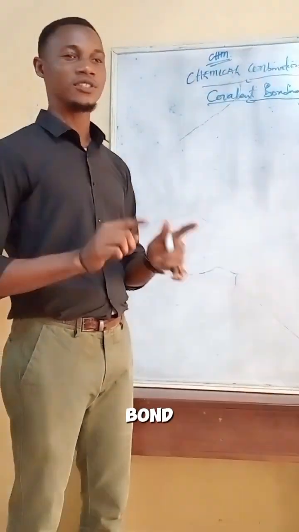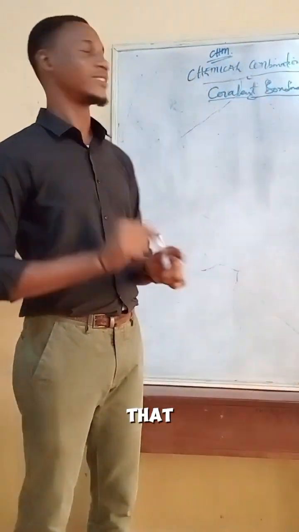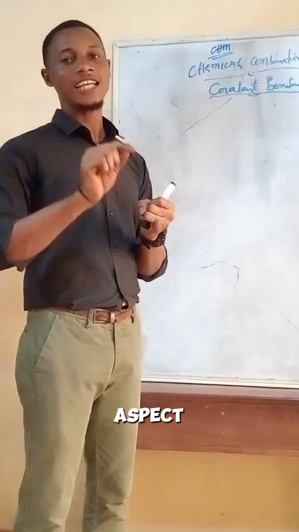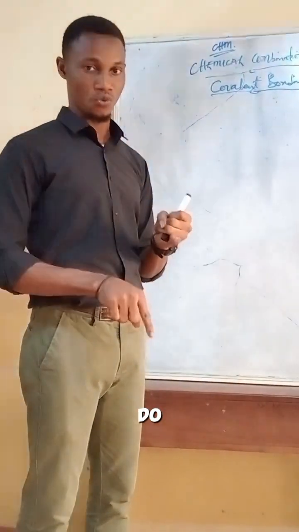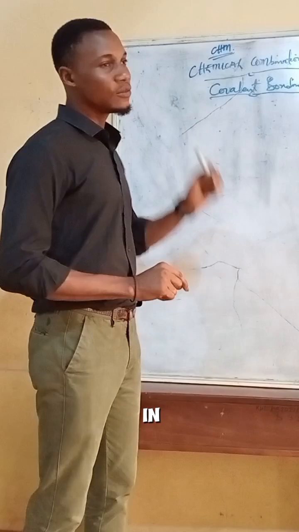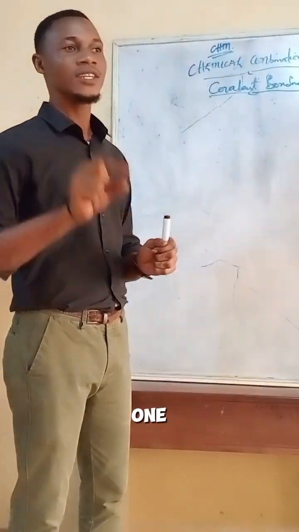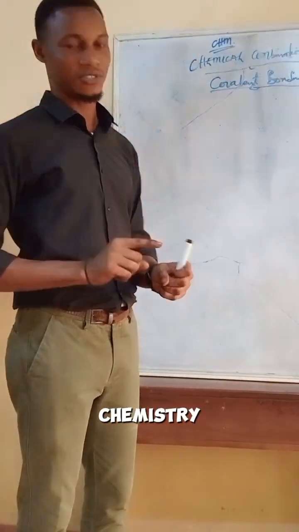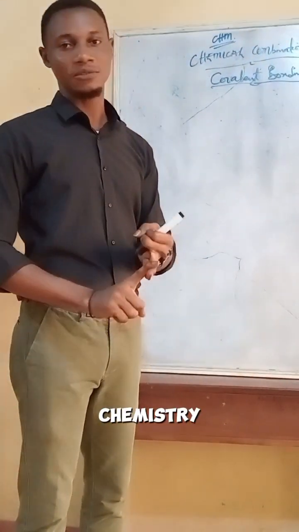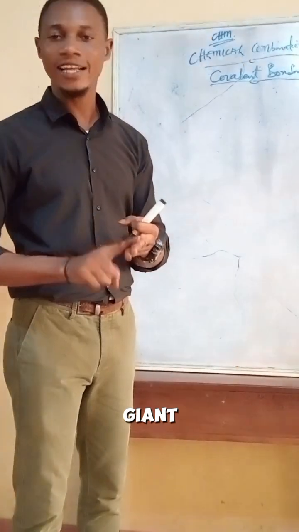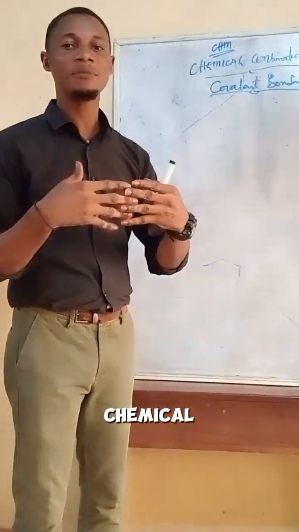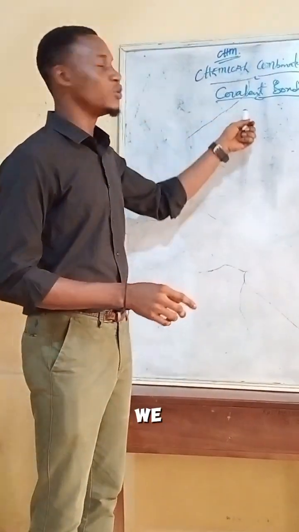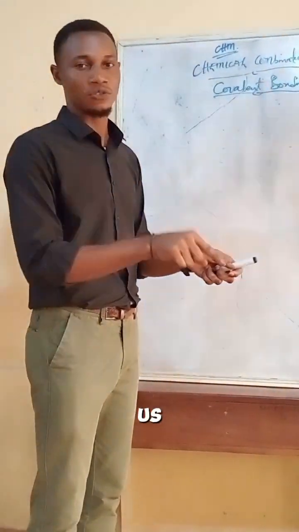Now, kí ni covalent bonding? Mo sọ in the last class that covalent bonding is a very important aspect of chemistry at which we're supposed to know. Very important. In what sense? In the sense that it's the one that will help us in having understanding of the organic chemistry. Organic chemistry 1, organic chemistry 2, and the giant molecules. The chemical reactions that has to do with this, that has to do with that, that is the one that will help us to understand it.